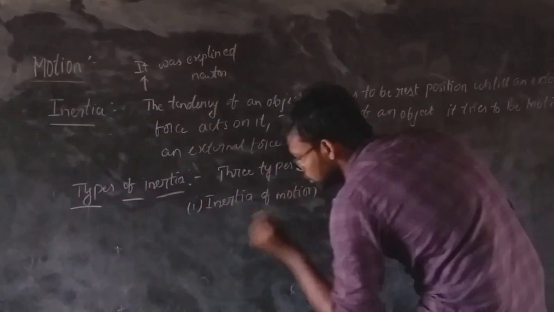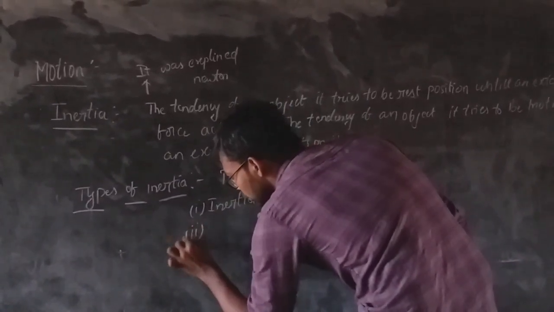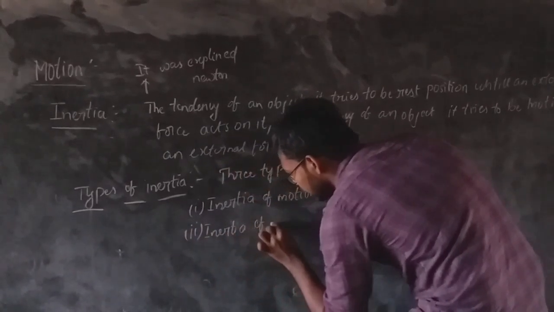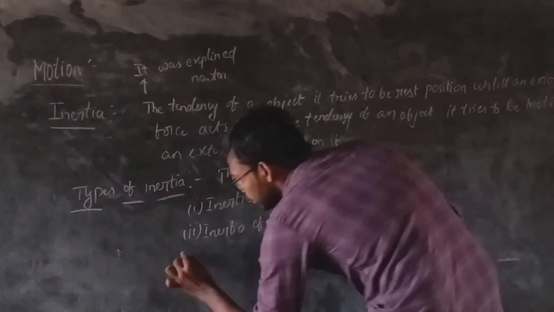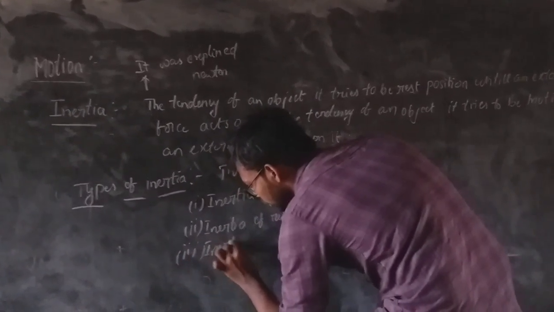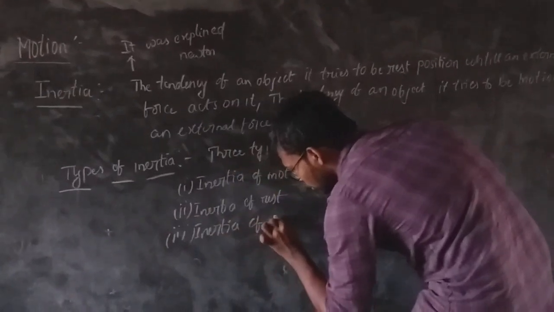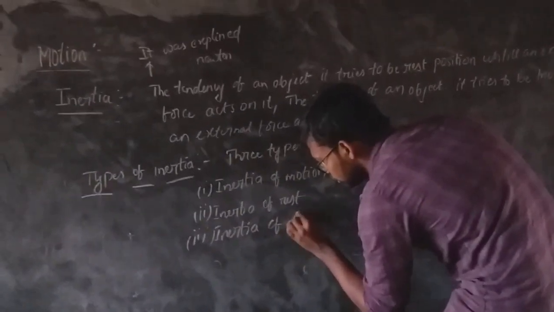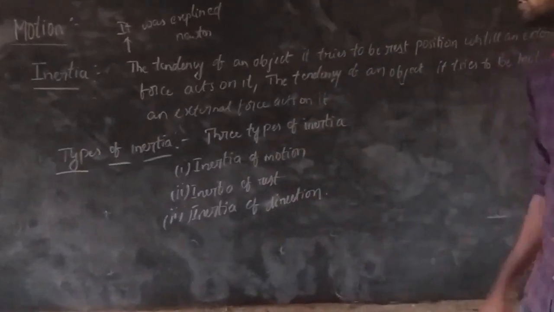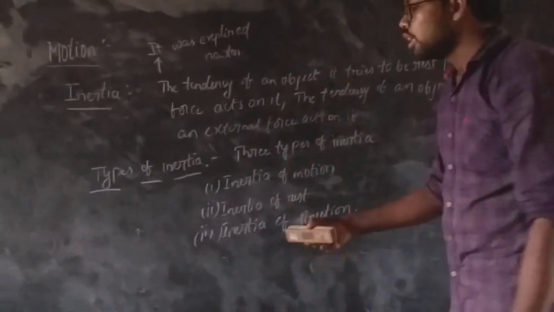Second, inertia of rest. And third one, inertia of direction. These three are the types of inertia.